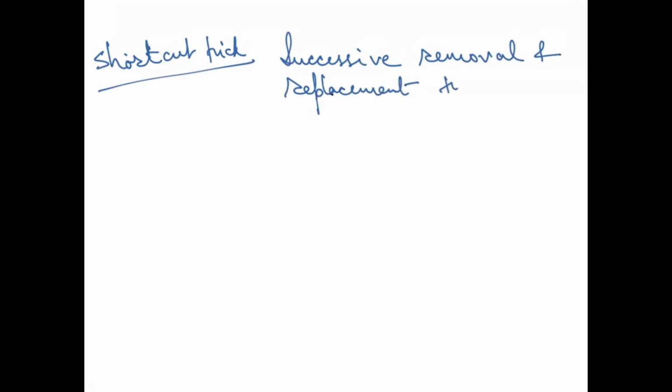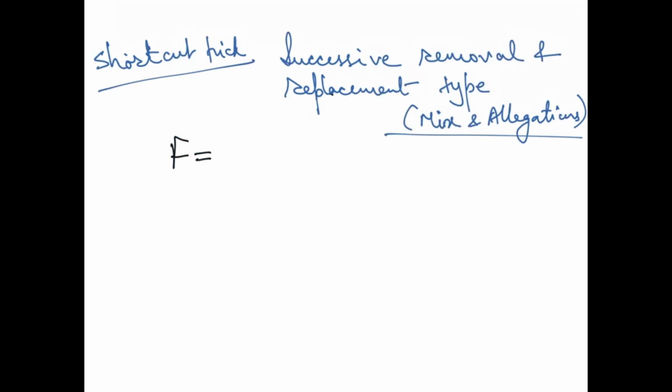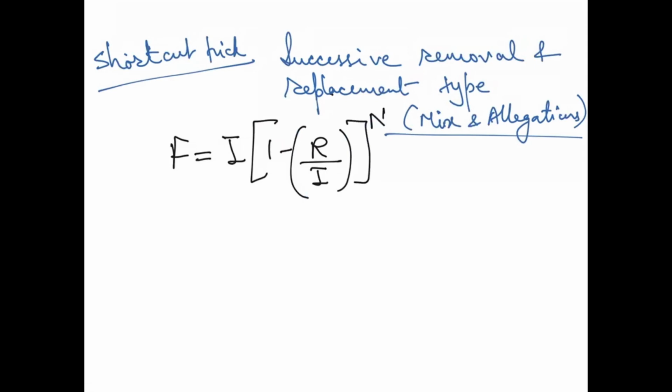Successive removal and replacement type. So this is again an example of mixtures and alligations, right? Okay, so here it is very important that you remember this formula. F is equal to I into (1 minus R by I) to the power n. Now what are F, I, R and N? I'll tell you one by one.